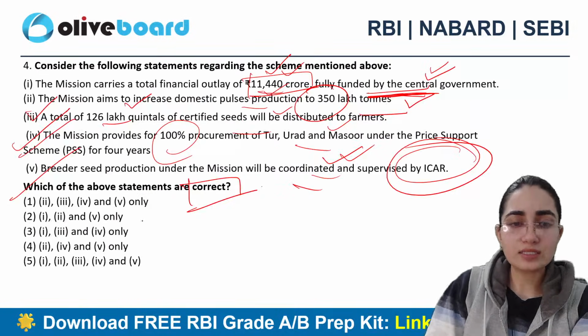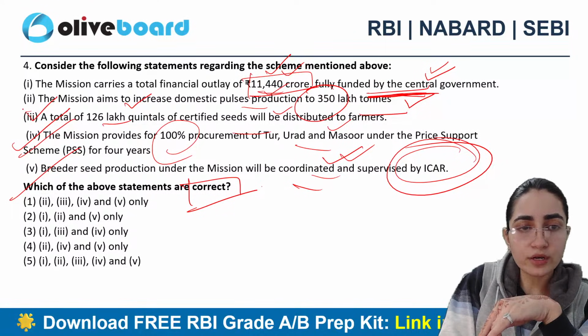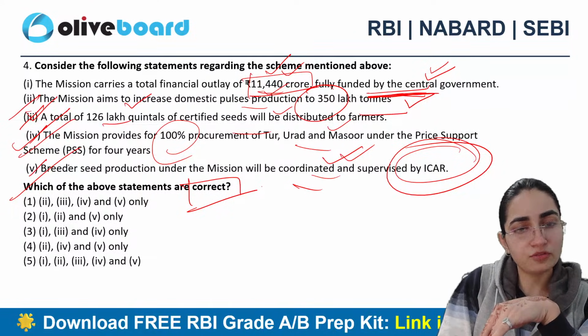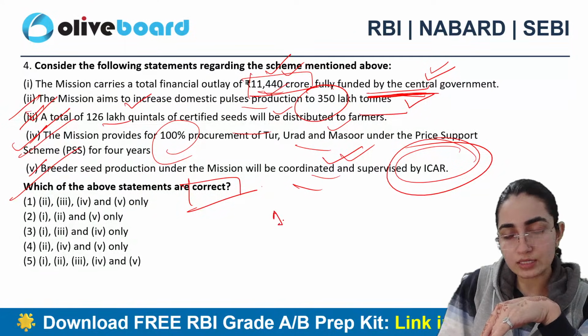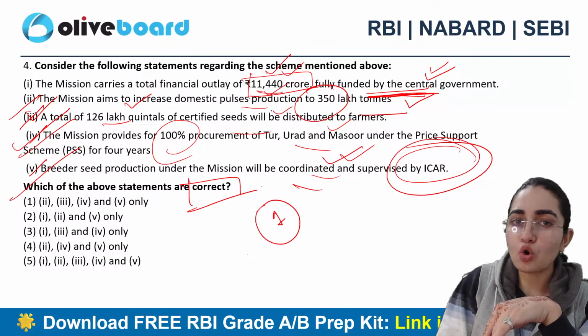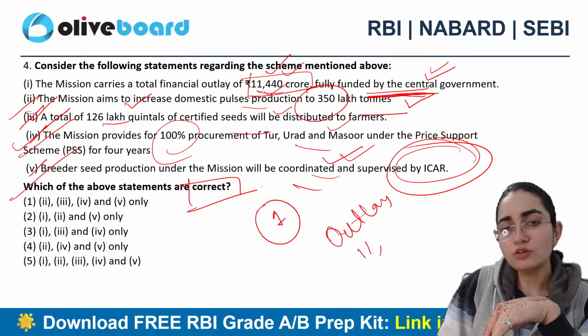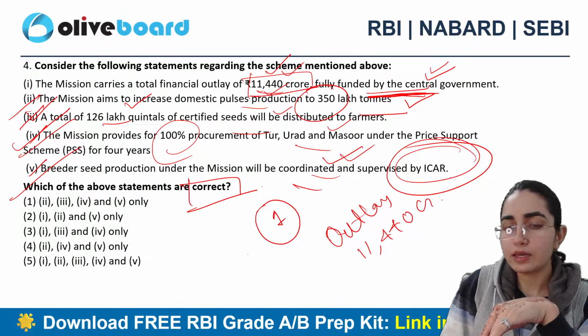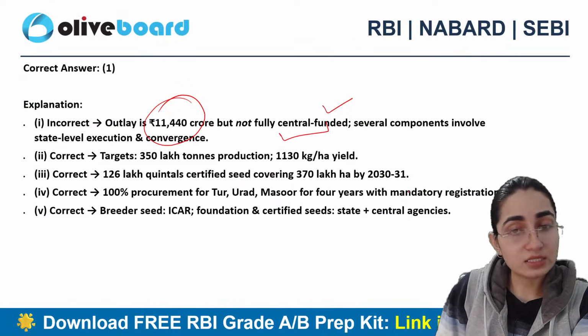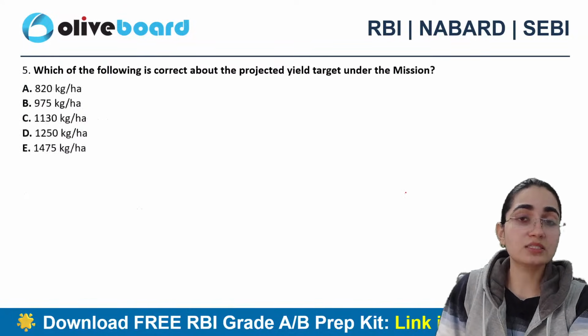Now this clearly says that according to this, second, third, fourth, fifth are all correct. So 1 is the correct answer. The outlay is also correct, right? Outlay is just equivalent to 11,440 crore only. Okay, but the state assistance is also provided here.